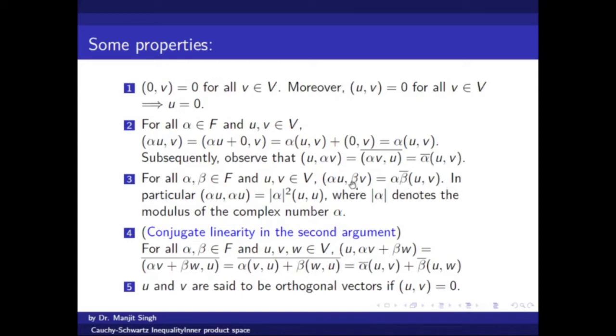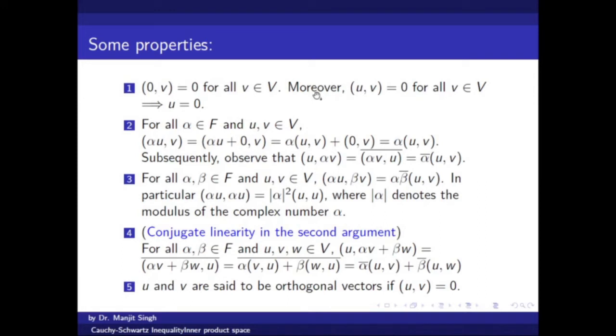In particular when beta is alpha, we get alpha alpha bar, which is the modulus of that complex number squared. So alpha u, alpha u is modulus of alpha squared times the inner product of u with u, and this is conjugate linearity in the second argument.